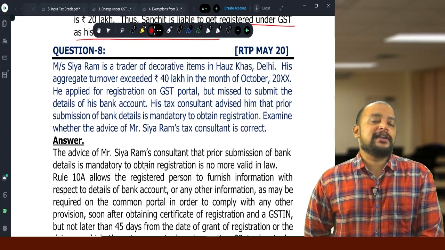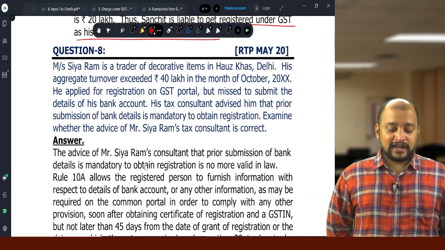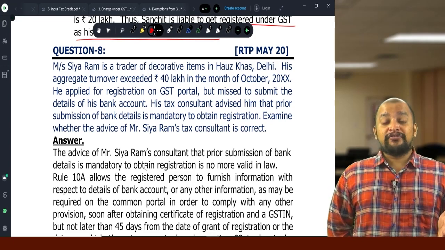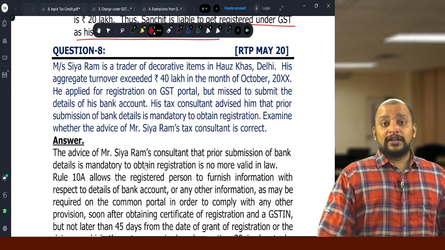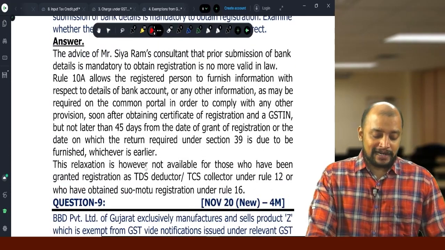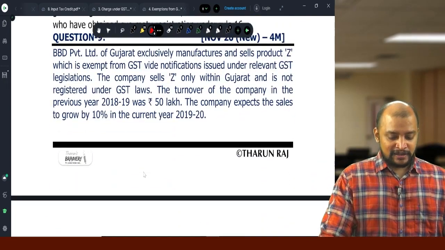No, it is not correct. Why? Because the application for registration can be made even without bank details, and thereafter within 45 days or due date of filing 3B, whichever is earlier, they need to furnish the bank details. Okay. Then next question number 9.